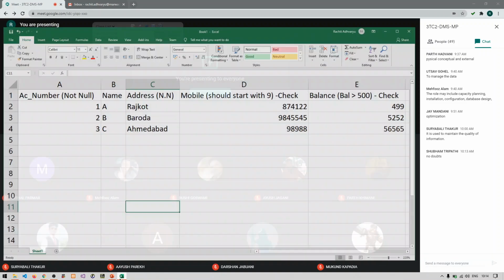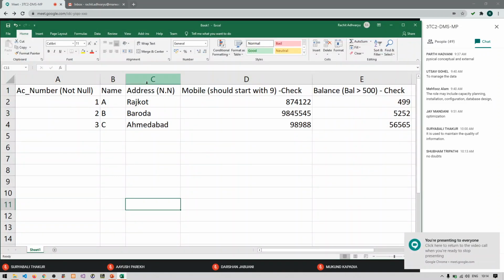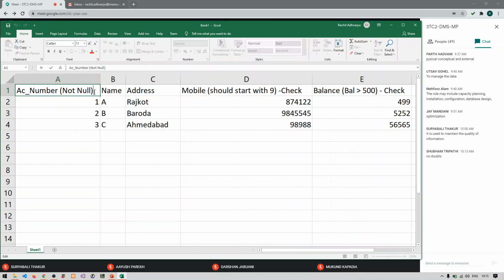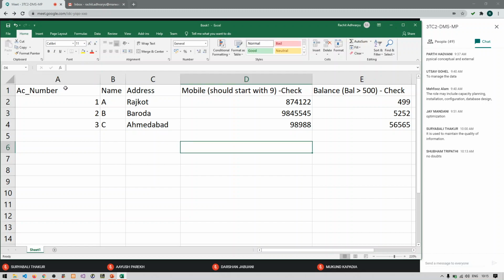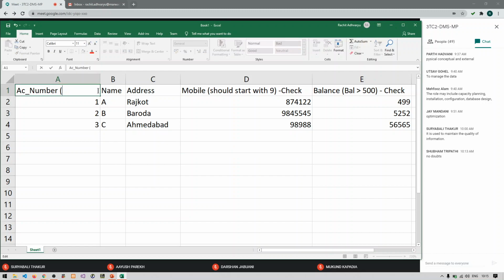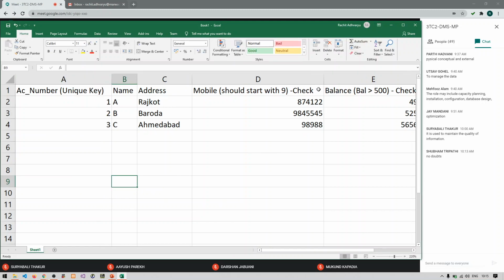So what does this mean? Let us take the example here. Now I am removing the not null here again. But instead of not null, I am saying that account number should be unique key. So what does this mean? Anyone?